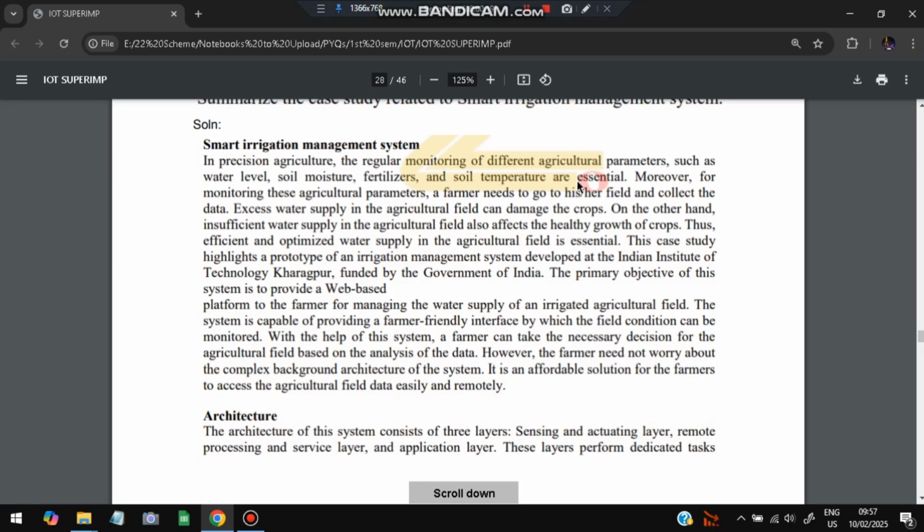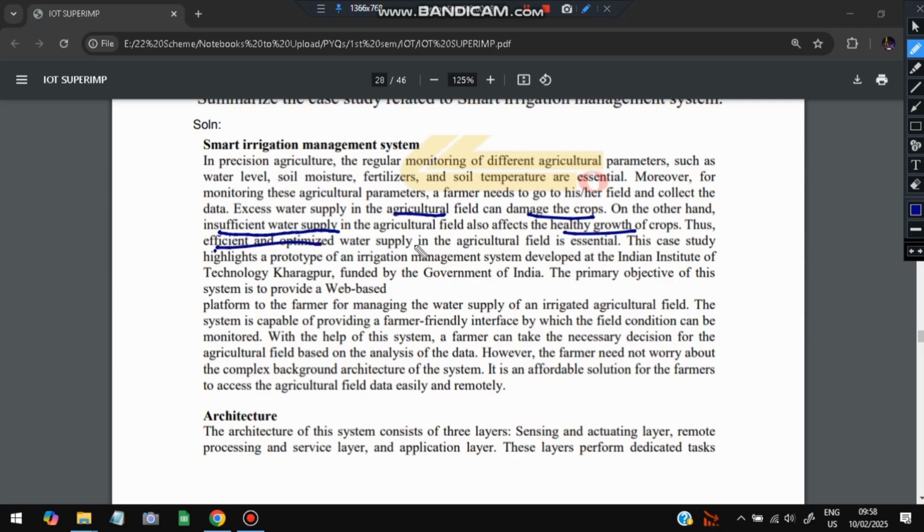Because if the water level becomes more, what will happen? The growth of the crops can be bad. Excess water supply in the agriculture field can damage the crop, so we need to keep an eye on how much water supply there is. Also, insufficient water supply can affect the healthy growth of the crops. Therefore efficient and optimized water supply should be given.